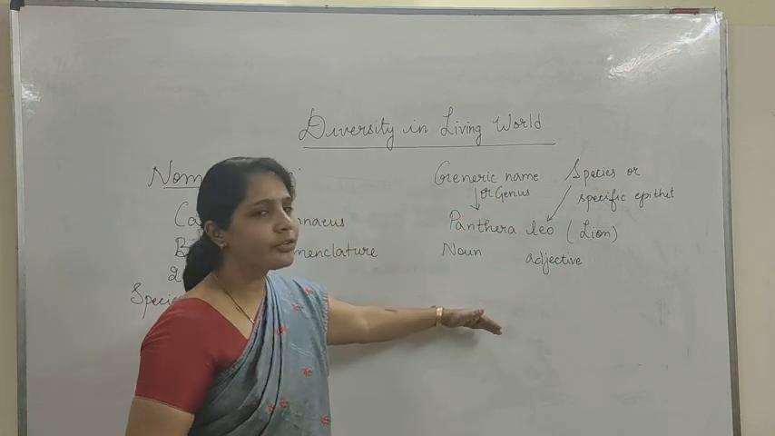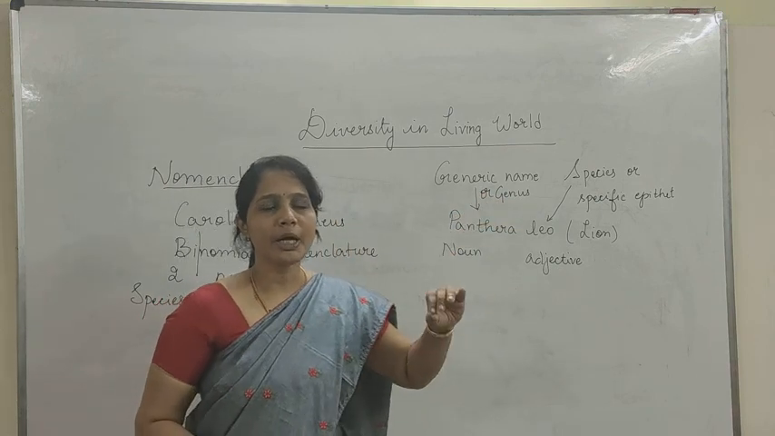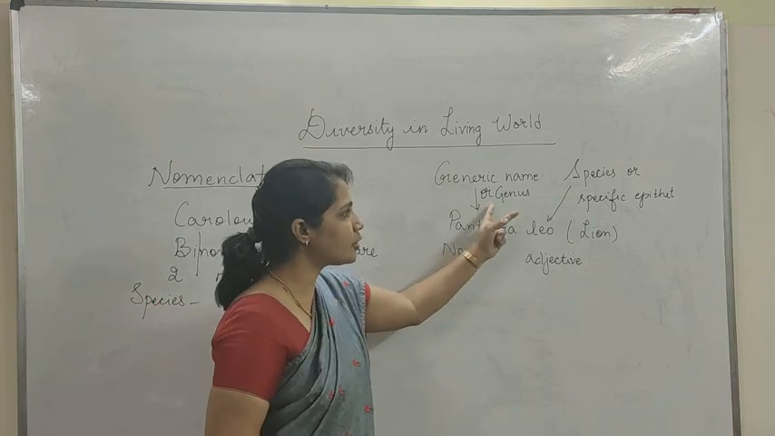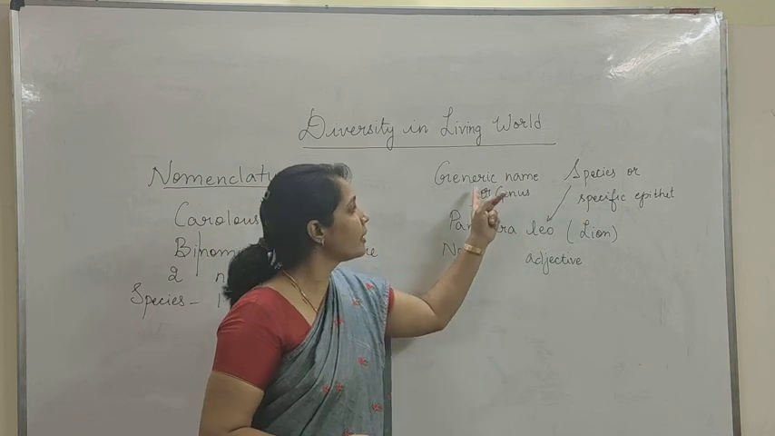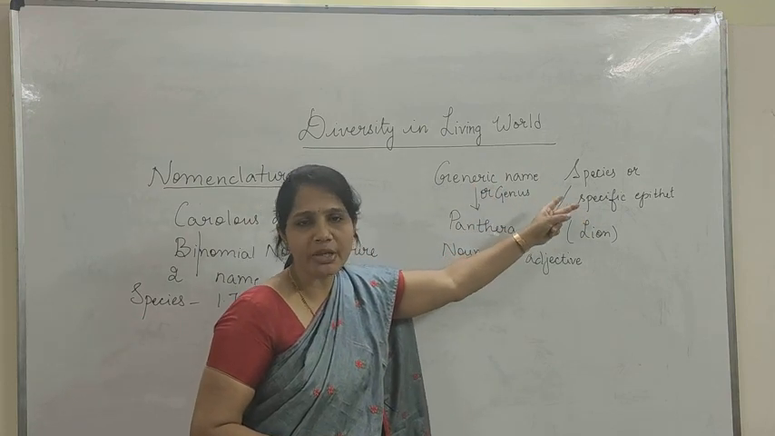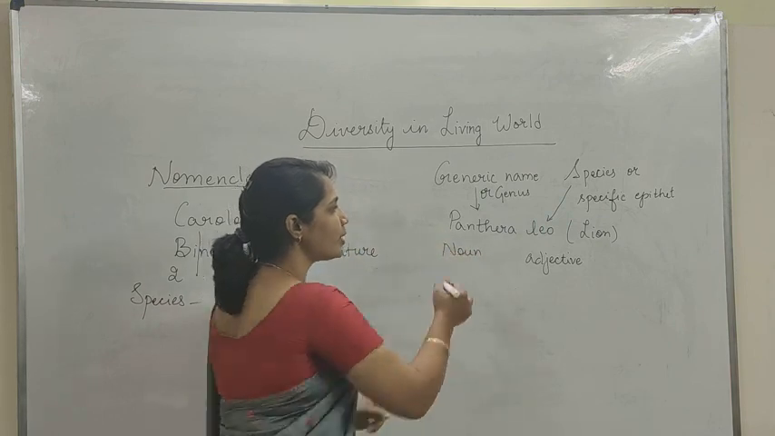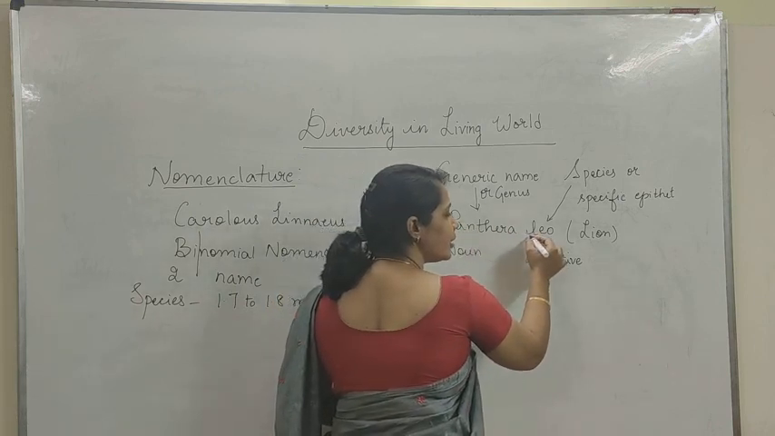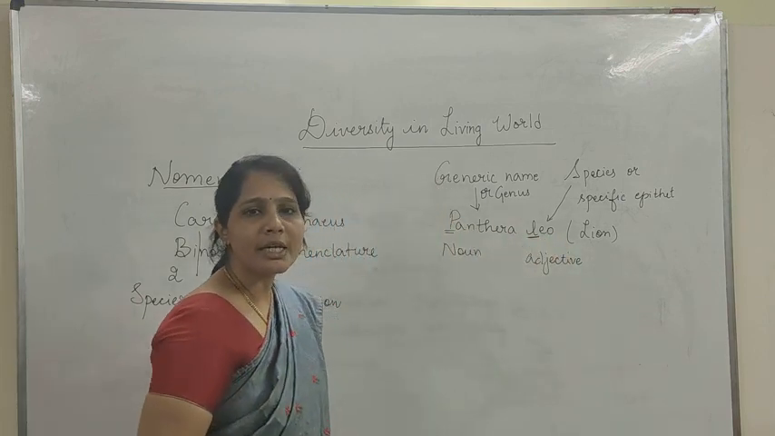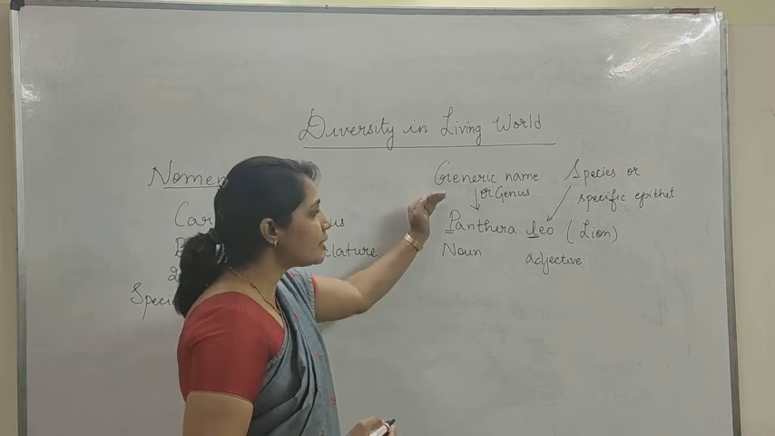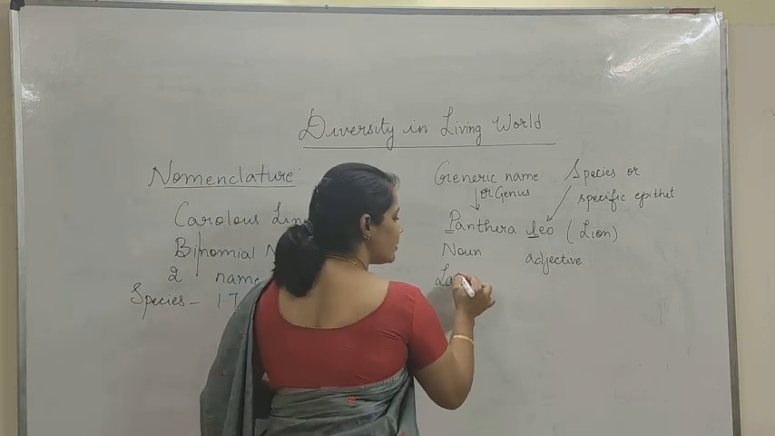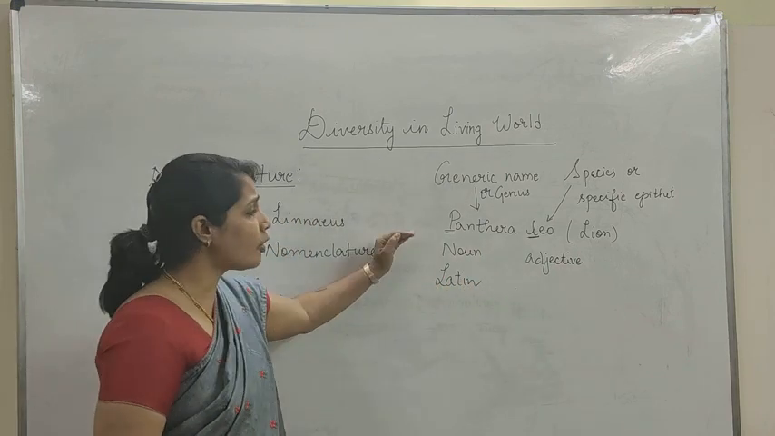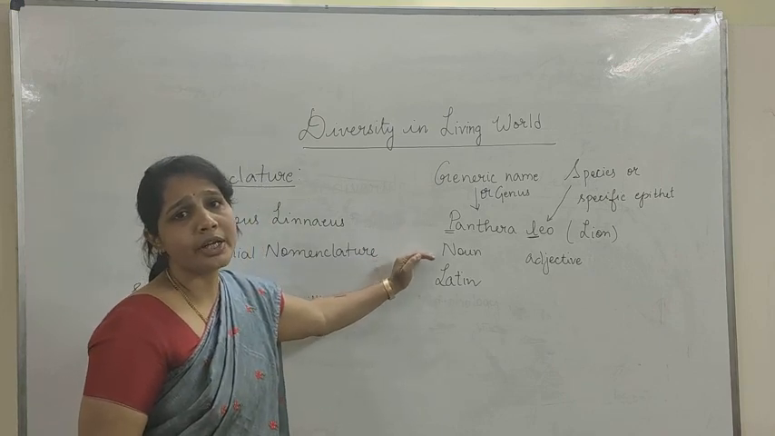Now coming to the rules for binomial nomenclature, every biological name or scientific name of a living organism has two names, the genus and the species, the generic name and the species name or the specific epithet. The noun form always starts with a capital letter, and the adjective form, that is the second word, leo, the species name, starts with a small letter. And these are all Latin words, irrespective of the origin, these are all Latinized forms.